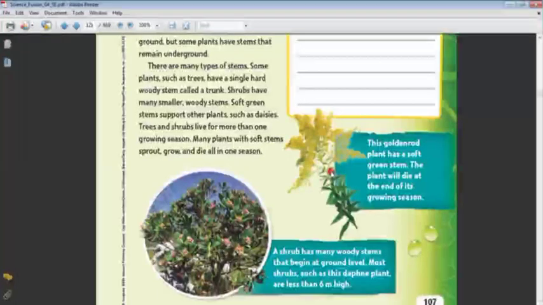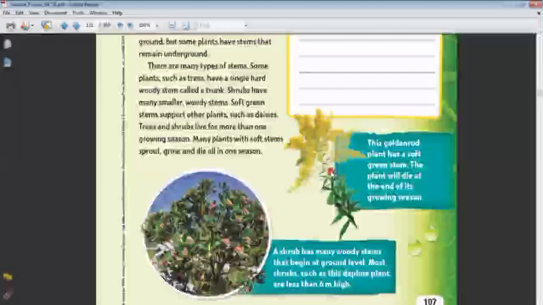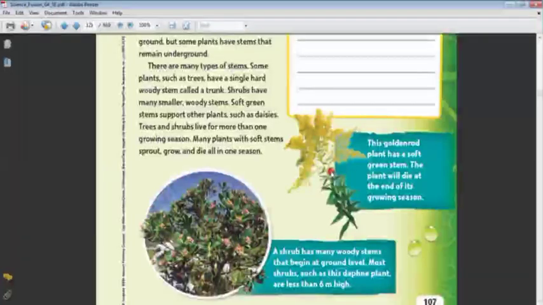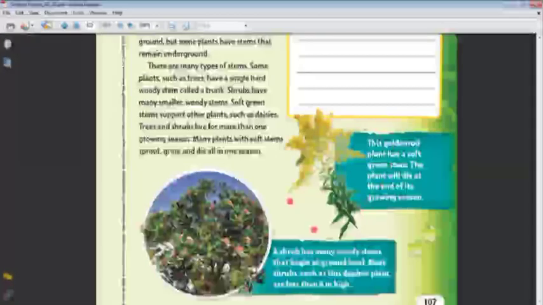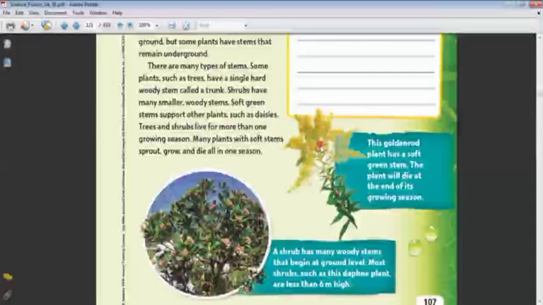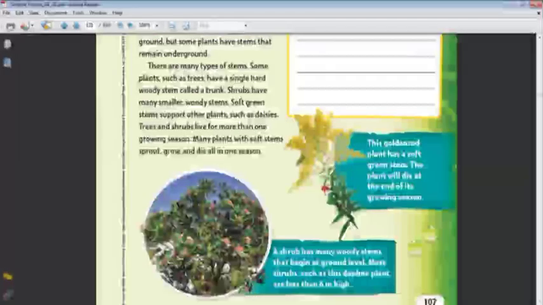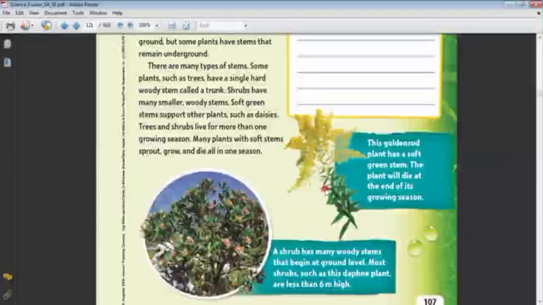No, only the leaves fall down. They live for more than one growing season and can keep growing for many seasons. Unlike this one, the daisy, or plants that have a soft green stem, which die at the end of the growing season.